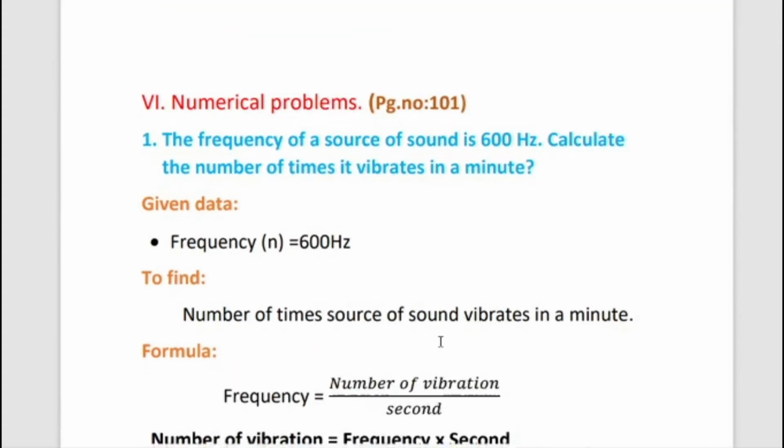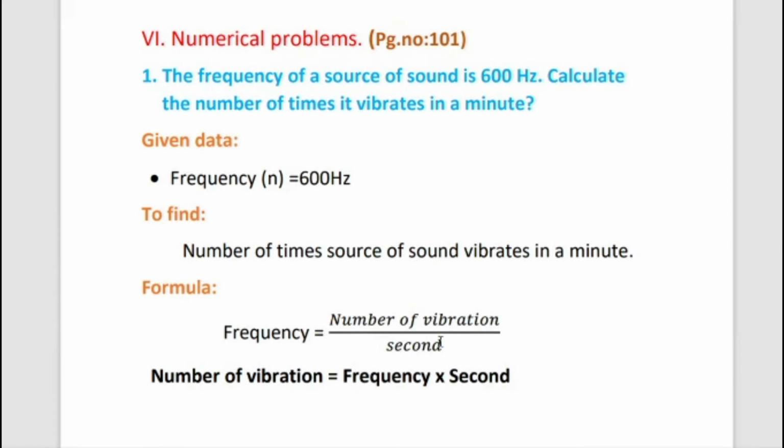Then we move to the book back problems. 6th Roman numeral problem, page number 101. The frequency of a source of sound is 600 Hz. Calculate the number of times it vibrates in a minute. So first write the given data, frequency.